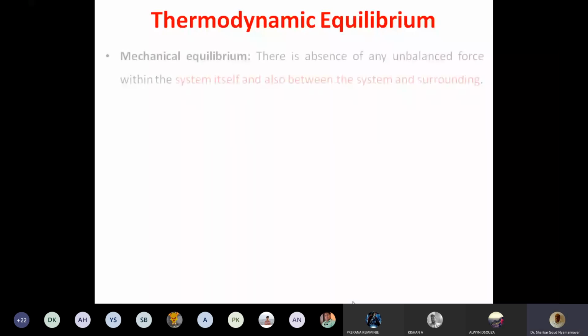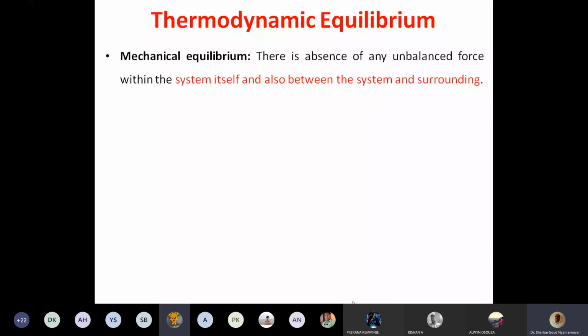Thermodynamic equilibrium. Let's continue. So, thermodynamic equilibrium, we say there is a thermodynamic equilibrium if the following conditions are satisfied. First one is there is a mechanical equilibrium. Right? To say something is in thermodynamic equilibrium, this condition has to be satisfied.